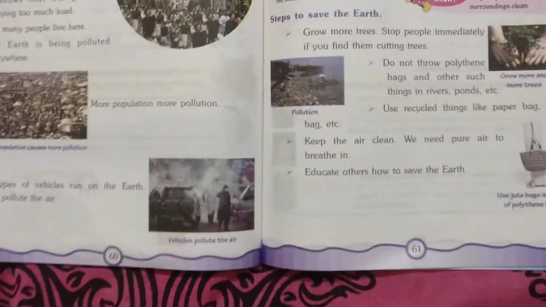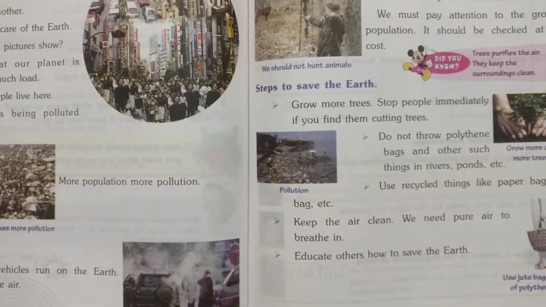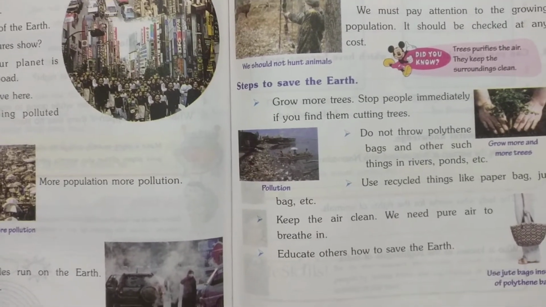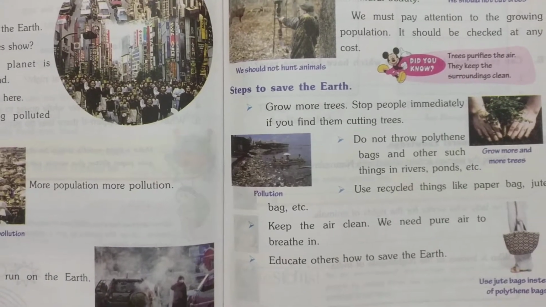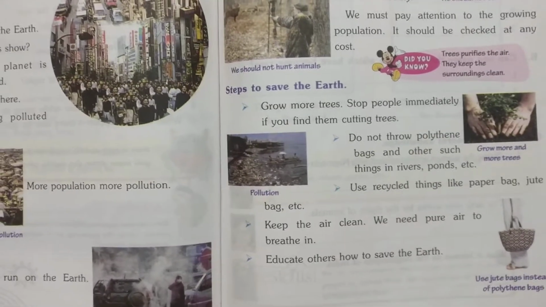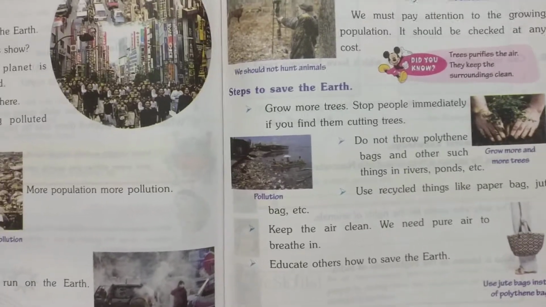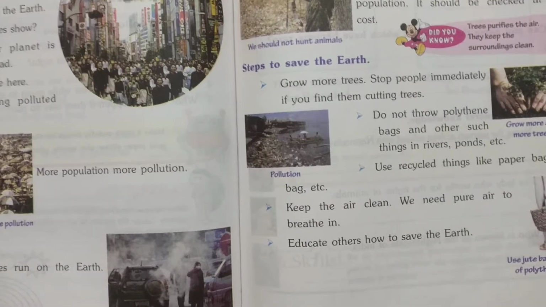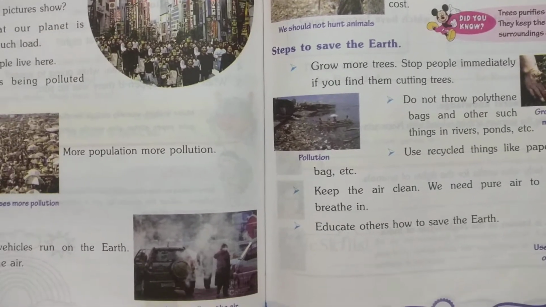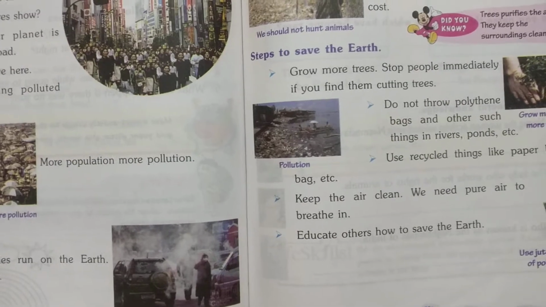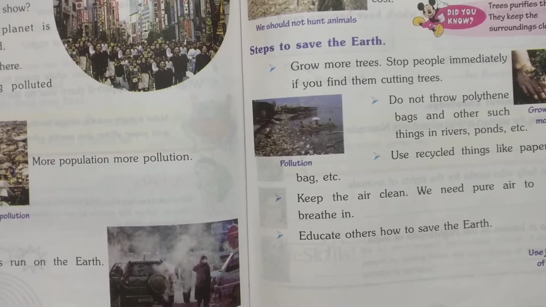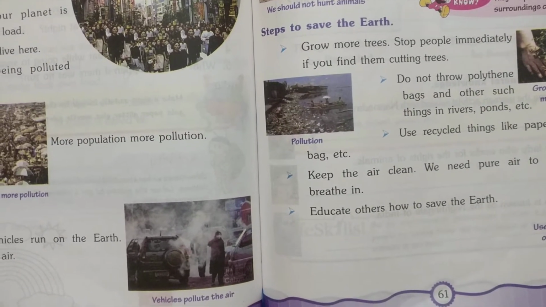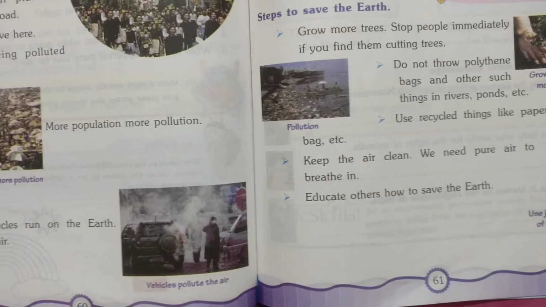See children, we have to take some steps to save the earth. What are the steps we have to take to save the earth? We have to grow more trees and stop the people immediately if they are cutting the trees. Don't throw polythene bags and other such waste things into the rivers or ponds. Use recycled things like paper bags and jute bags. Keep the air clean.